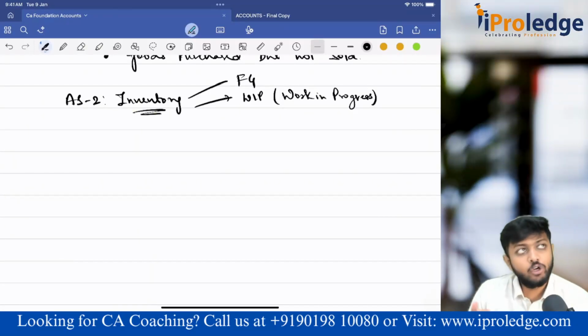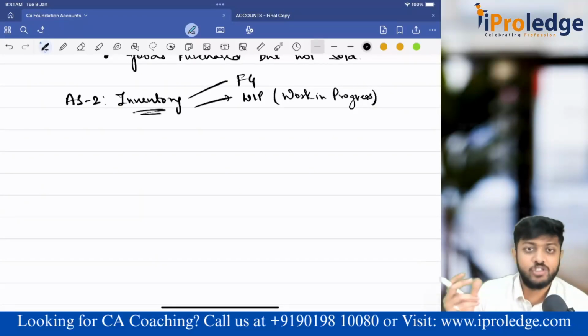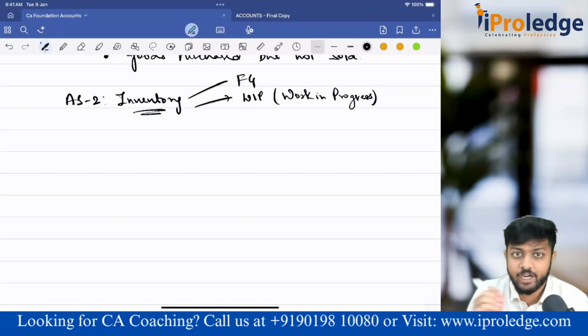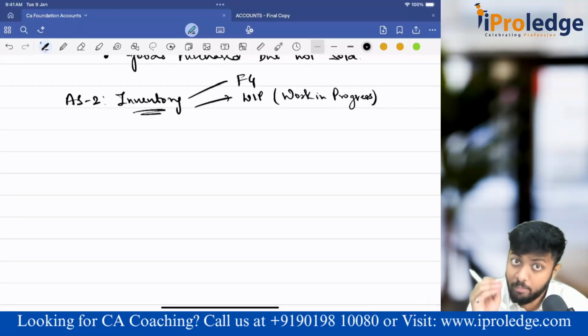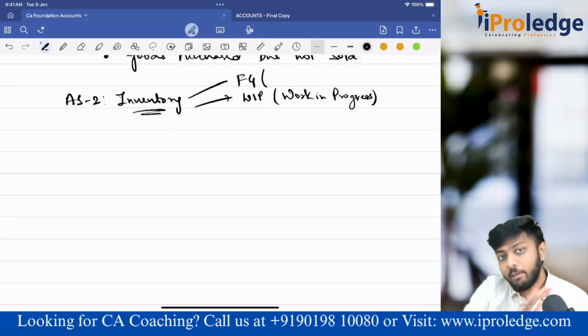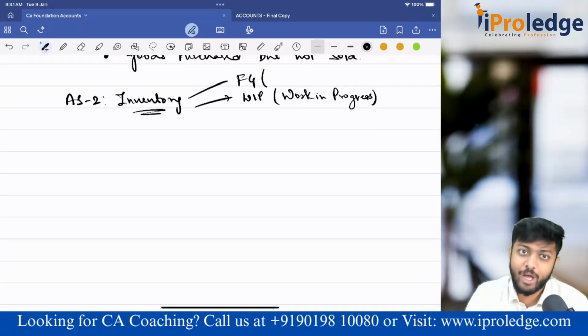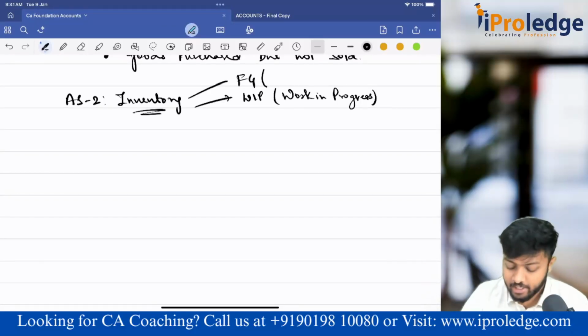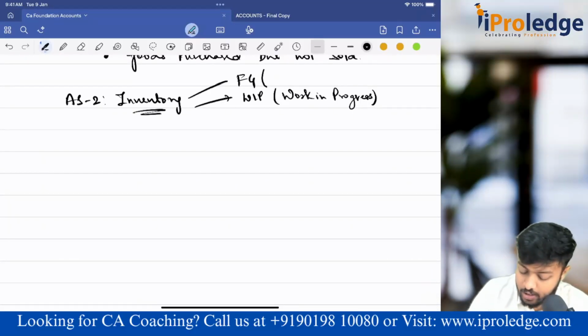That means you have started to manufacture, but the goods are not finished. It is finished only when the whole manufacturing process is done. Work in process is that which you have started manufacturing, but it is not yet completed within the year. Finished goods means goods which are completed, finished with the manufacturing process, and ready for further use. Correct? That is your finished goods.